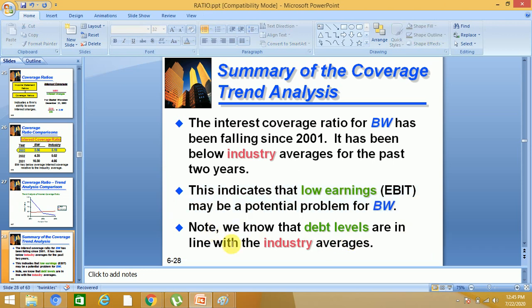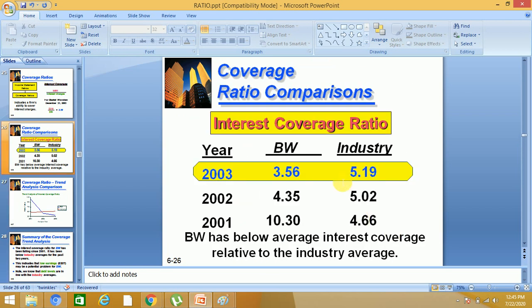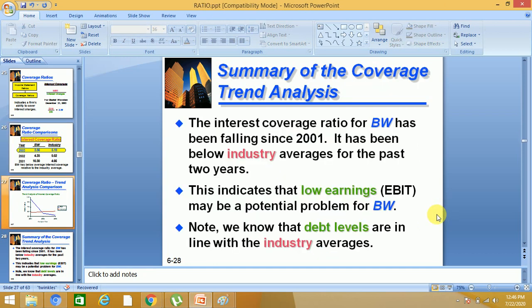We know that debt levels are in line with the industry average. The loans that we took were 47%, and the industry loan is also 47%. But we are generating 3.56 and the industry is generating 5.19. So loans are the same, and the performance of Basket Wonders is below the industry. So this is the summary of the coverage ratio.